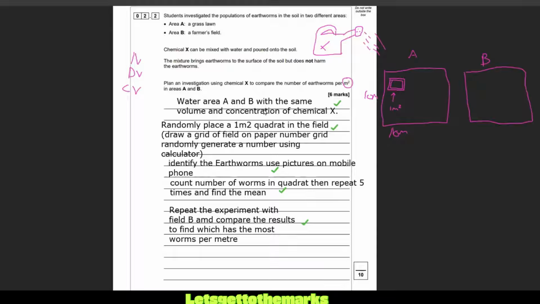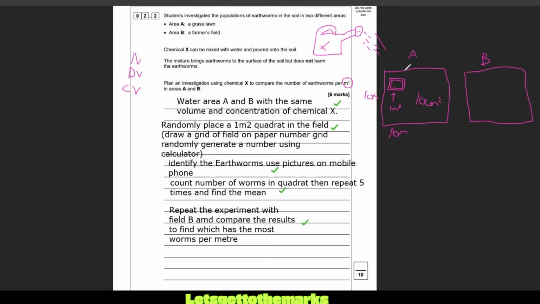Now, there are other versions of this experiment where they actually say, how would you estimate the entire population? That's not what we're doing. We're finding out the mean population in 1 meter in each field and comparing them. There are other versions of this where you would estimate the whole population living in the field. And in that case, you would do the area. So 10 times 10 would make this 100 meters squared. And once you have found the population in 1 meter by doing 5 of these, adding the total up and dividing by 5, you'd then multiply up to the size of the field, i.e.